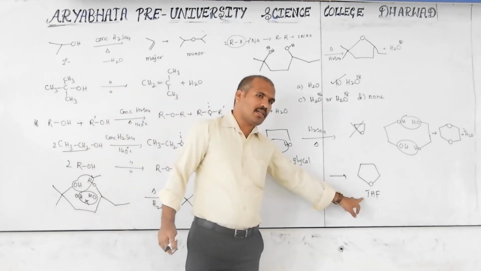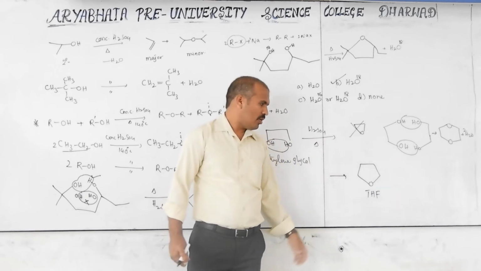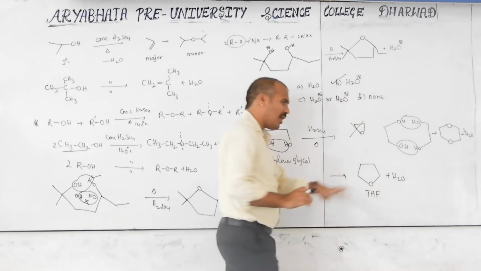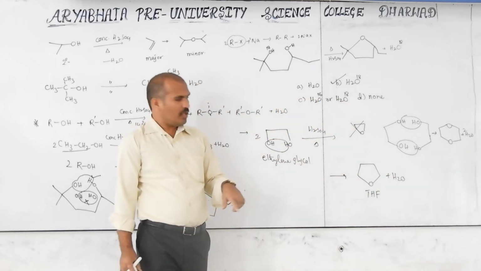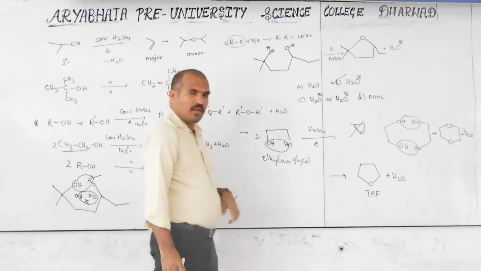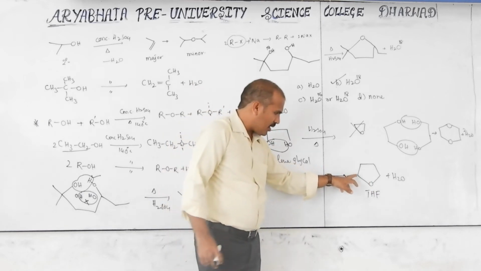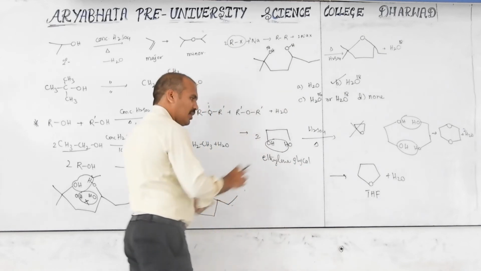Tetrahydrofuran is a common name of this compound, along with this water molecule. On the right side I have given the product. Then what is the reactant name here? We have to think according to this. Here what is it? O. And how many carbons are there? 1, 2, 3, 4. A 4 carbon cyclic ether.